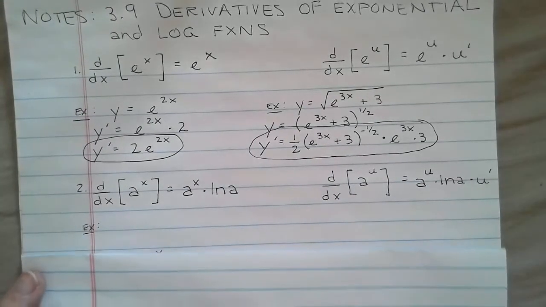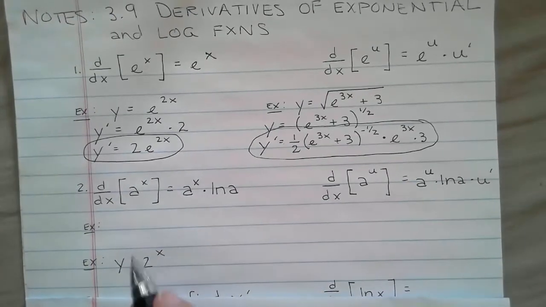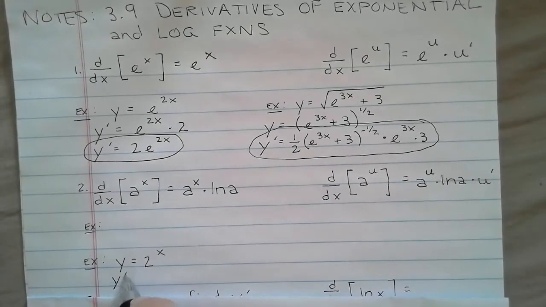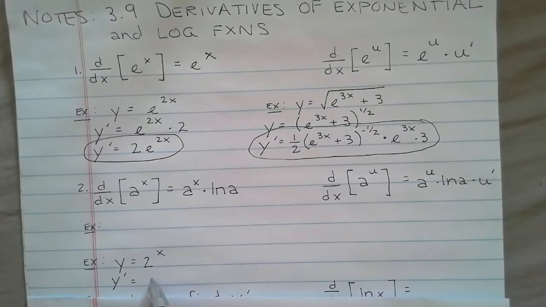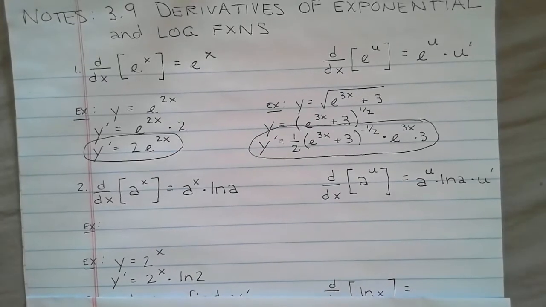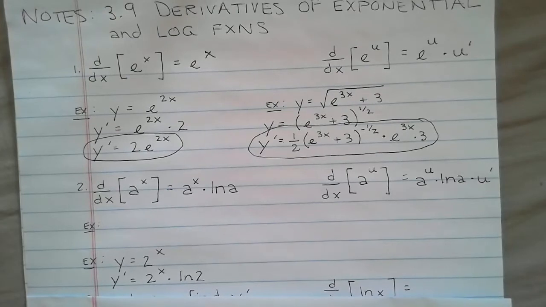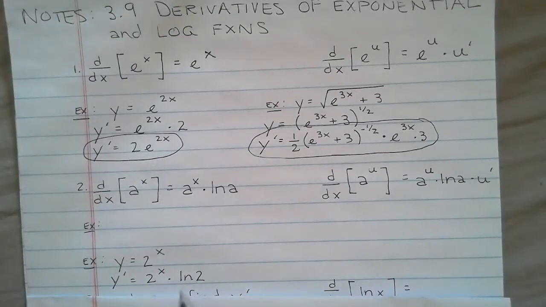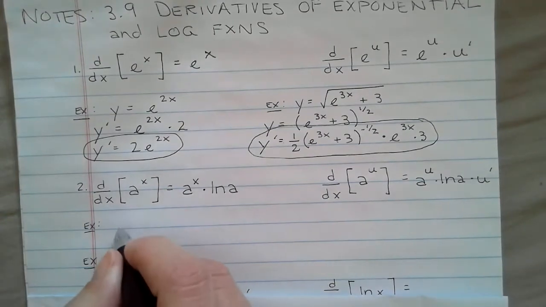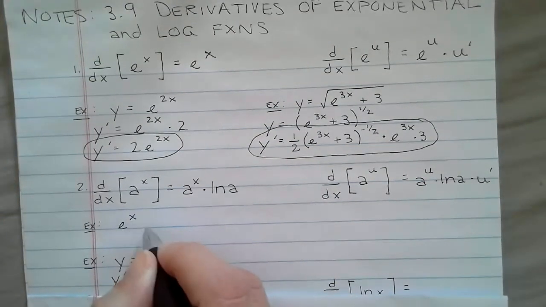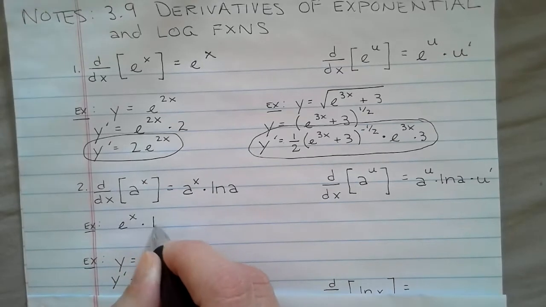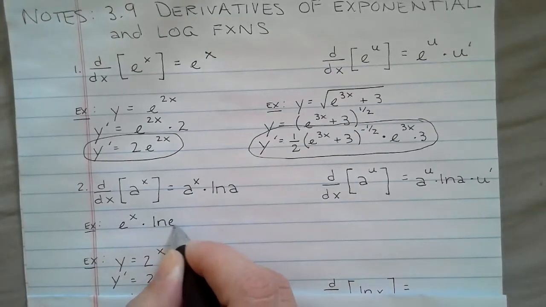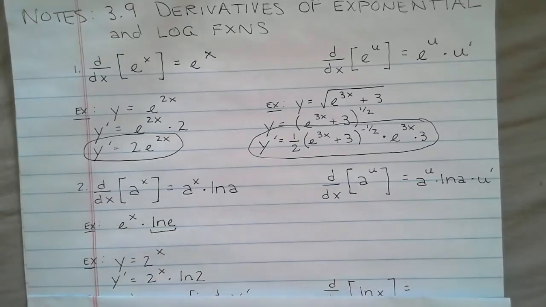All right, and we can try one here. Let's take the derivative of 2 to the x. It would be itself times an adjustment factor, a little change of steepness, and it would be the natural log of 2. Now, the cool thing is that we can actually use that to justify our e to the x also. The derivative of e to the x should be itself times an adjustment factor, which would be the natural log of whatever base this is. And we remember the natural log of e is 1.